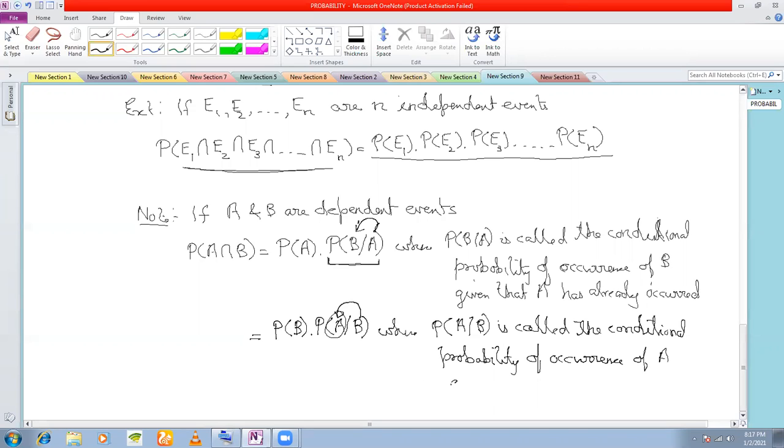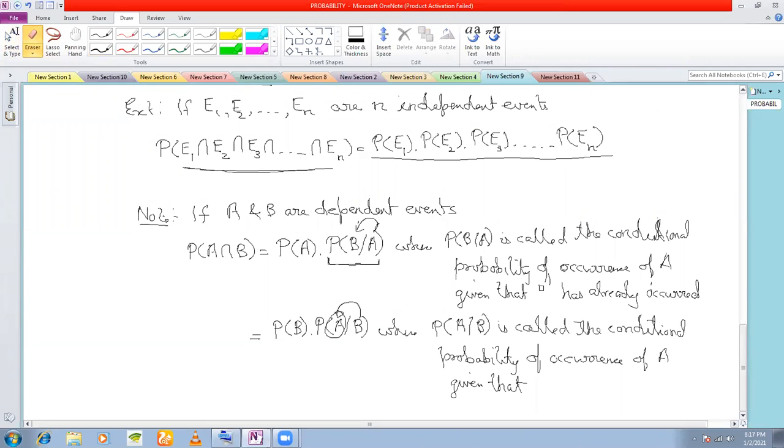Given that, oh sorry, in the first one, P of B slash A, this is called the conditional probability of the occurrence of A, given that B has already occurred.